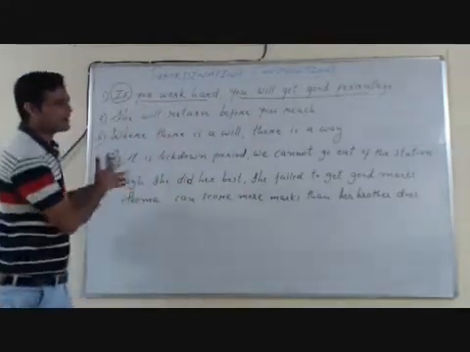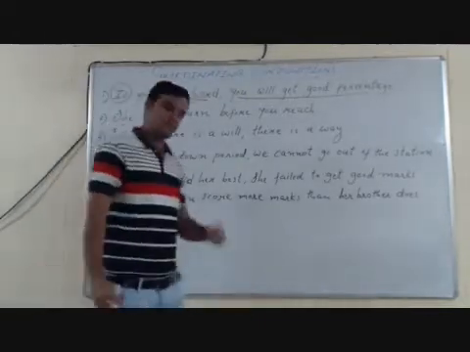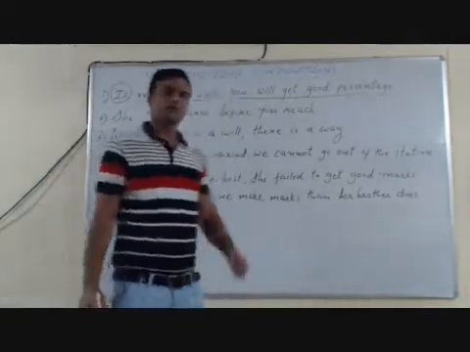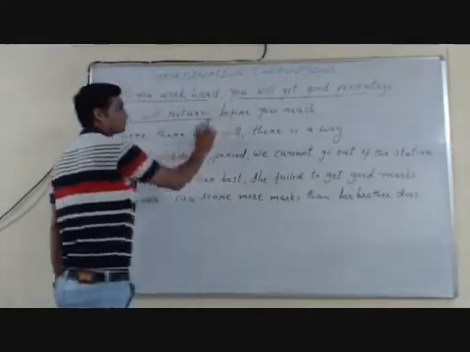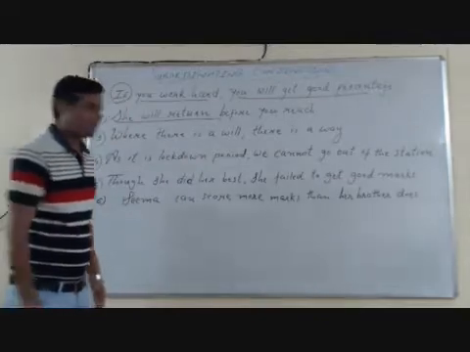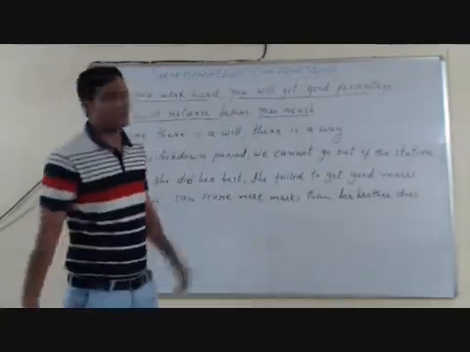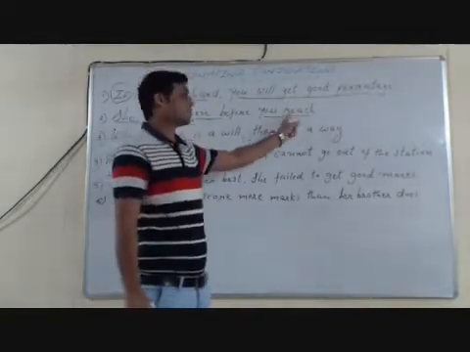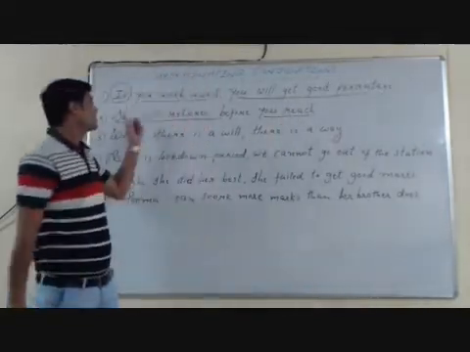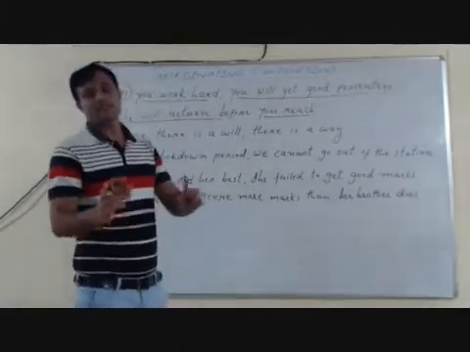Move to the second sentence: she will return before you reach. Here also you see two clauses: she will return, and you reach. You reach does not have complete meaning, so it is a subordinate clause. Whereas she will return has complete meaning, so it is a main clause.